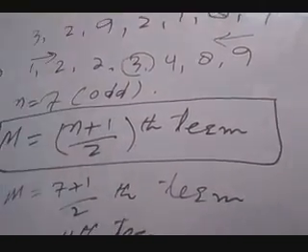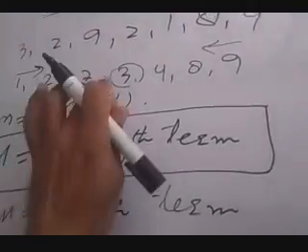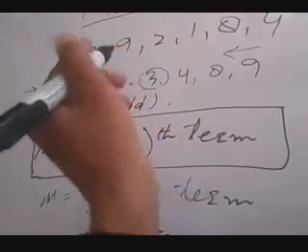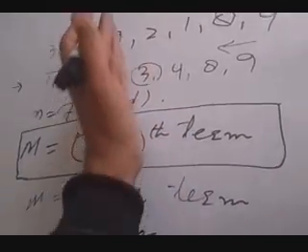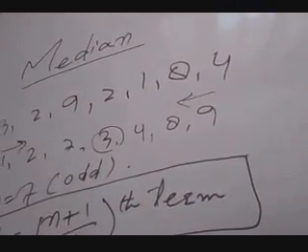50% of the data is below this: 2, 2 and 1. So 3 values are below this and 3 values are more than this. That is why I explained in the definition that the median is the central value. 50% lies below it and 50% lies above it. So 3 is the median.